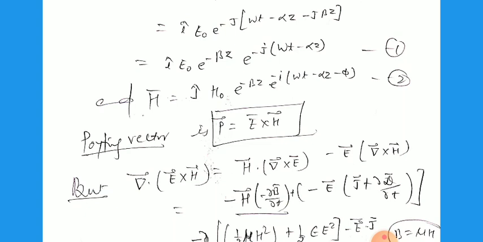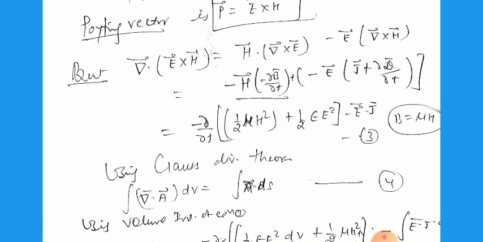So taking the divergence of this, sorry, the divergence is del dot (E cross H). This gives H multiplied by del cross E minus E multiplied by del cross H. We can write, using the Maxwell equations, del cross E equals minus del B by del t, and del cross H equals del D by del t plus J vector, using the fourth equation.